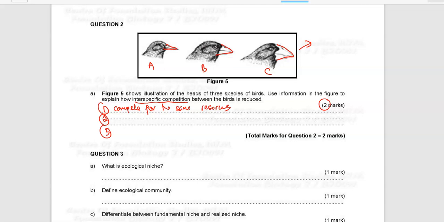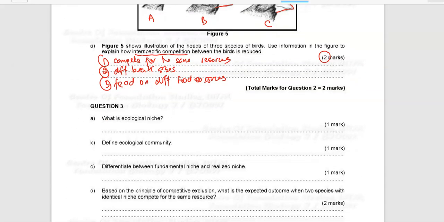And then number 2, in order to reduce competition, they will develop different beak sizes. Therefore they will feed on different food sources, such as different fruits, nuts, and also insects.